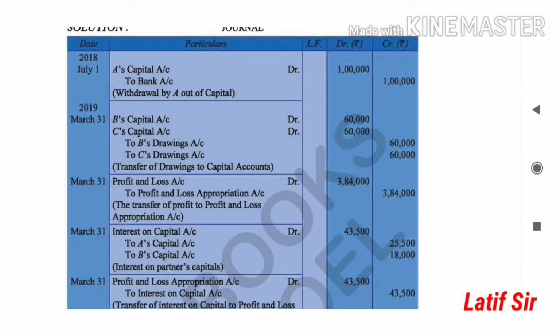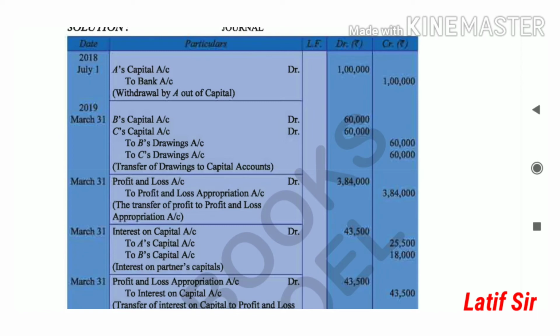First of all, see the withdrawal by A against capital. A has withdrawn the amount of 1 lakh, so A's capital account to bank. Similarly, there is the transfer of the drawings to the capital account. Now it has been transferred to the capital account, so this is the entry: B's capital account, C's capital account, to B's drawing, to C's drawing. We will see in the capital account also how it has been done.